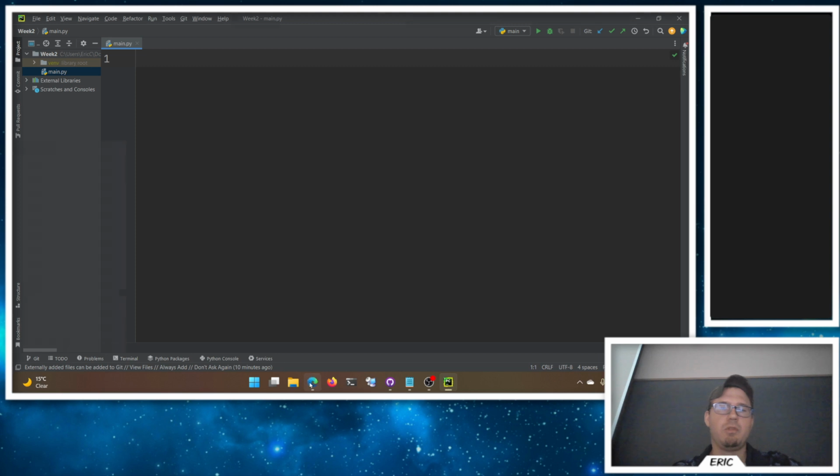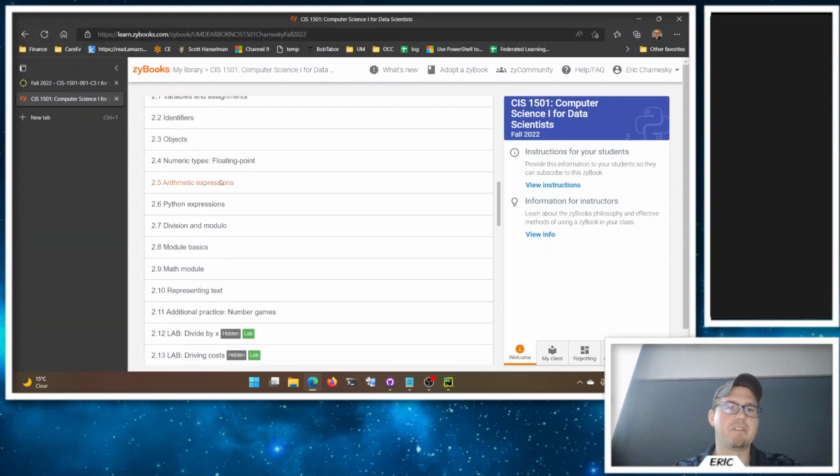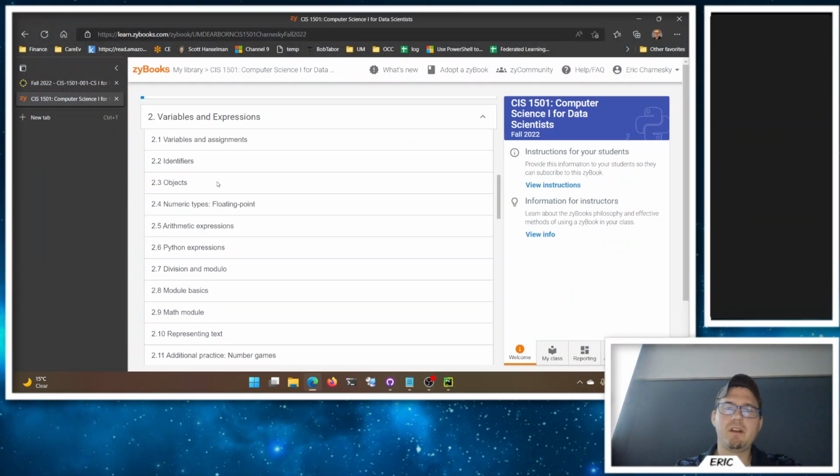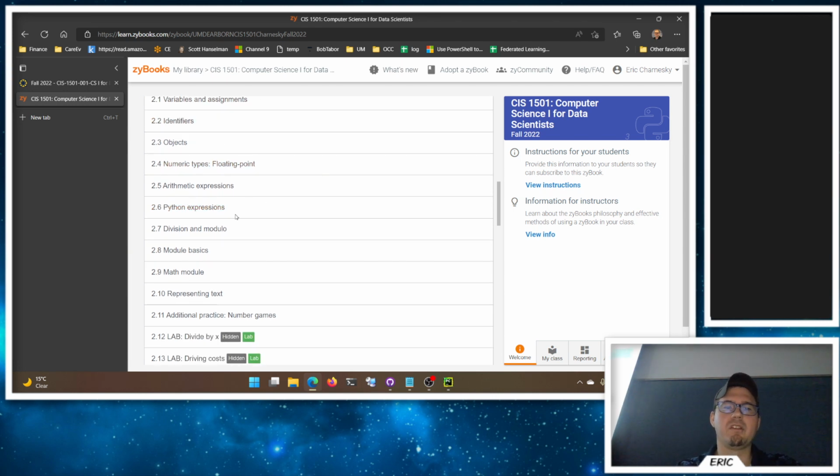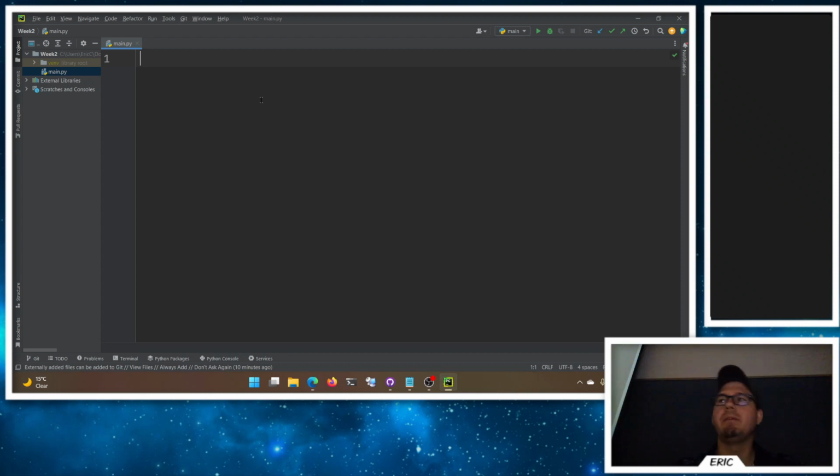Okay, so looking at, let's make sure we get all these topics here right. We did some variables, we did some identifiers and objects, we did some floating point numbers, some basic arithmetic we did a little bit of here, and we did a little bit of input, right? Getting some input from the user. We have to convert their input because that makes a program more interesting, right?